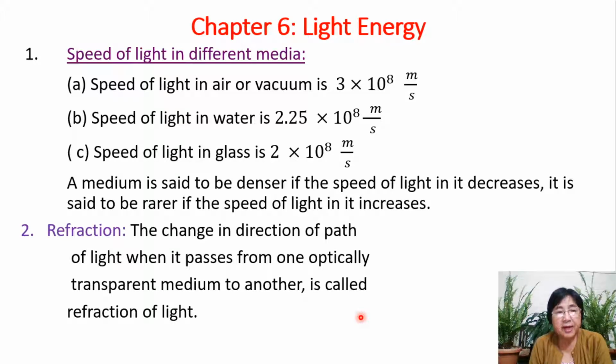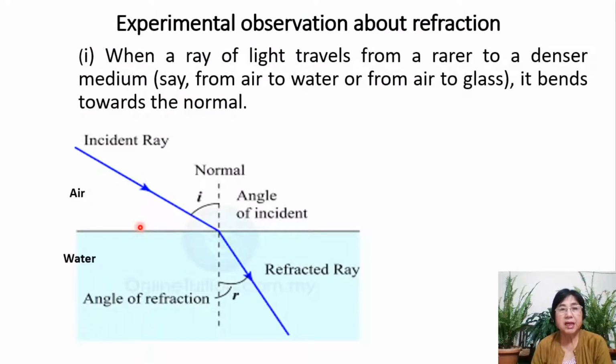What is refraction? The change in the path of light when it passes from one optically transparent medium to another is called refraction of light. Now, these are the experimental observations about refraction. Number 1. When a ray of light travels from a rarer to a denser medium, say from air to water or from air to glass, it bends towards the normal.